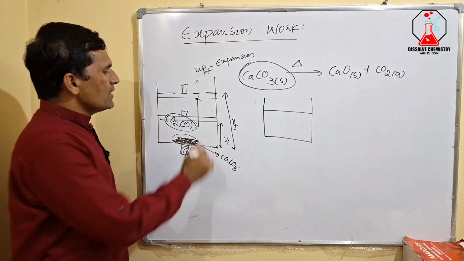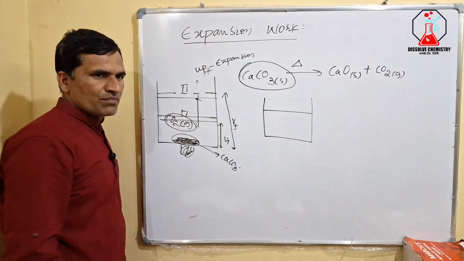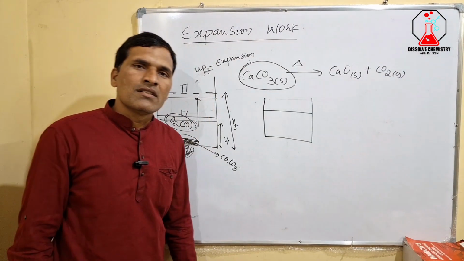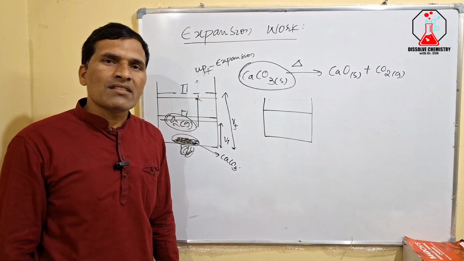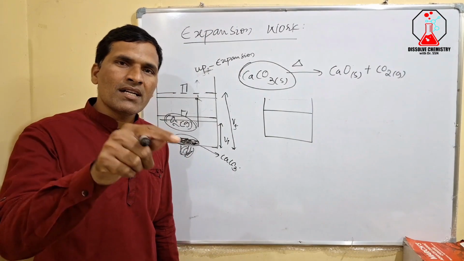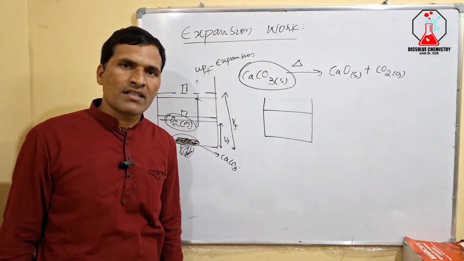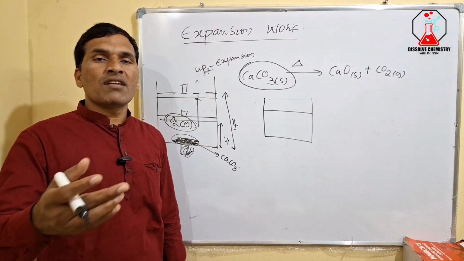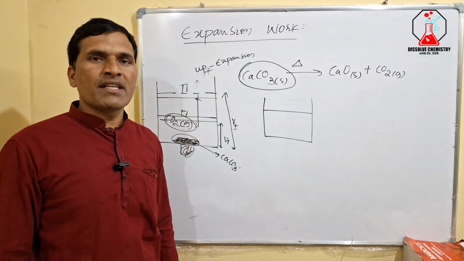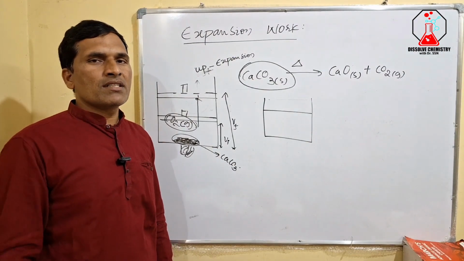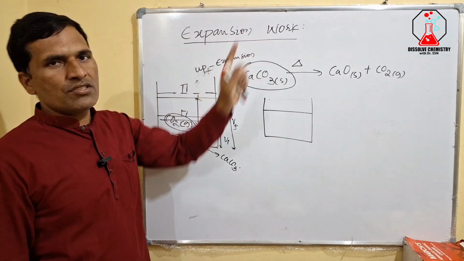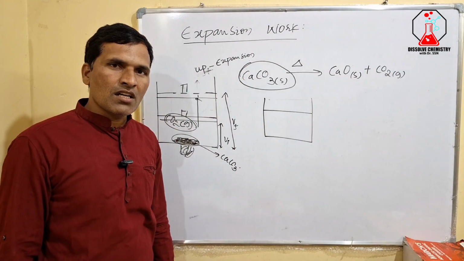For this change in volume, the gas is doing work, and that work we call expansion work. The work during which there is a change in volume is called expansion work.